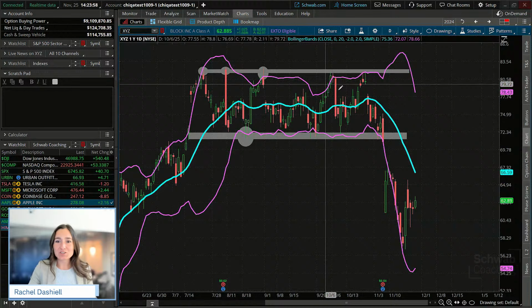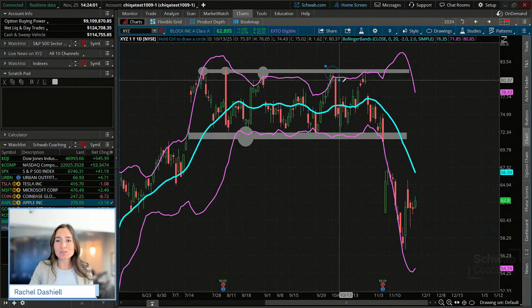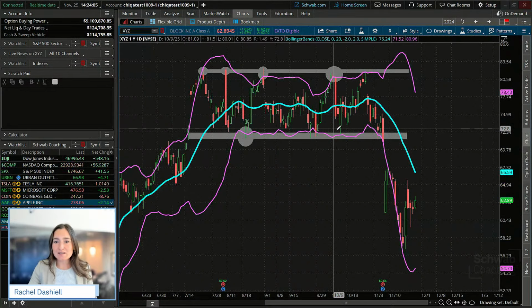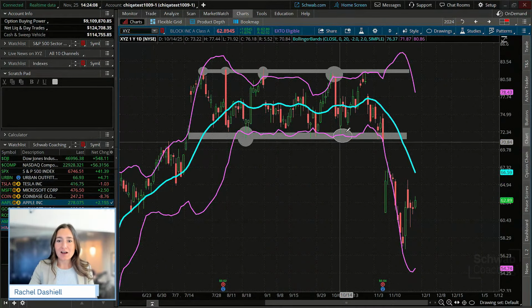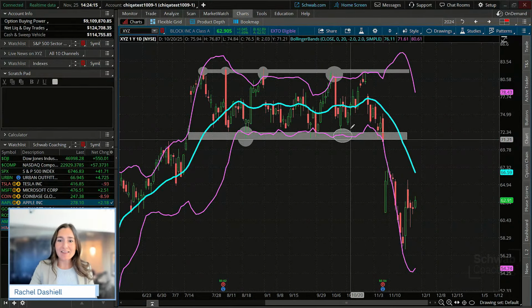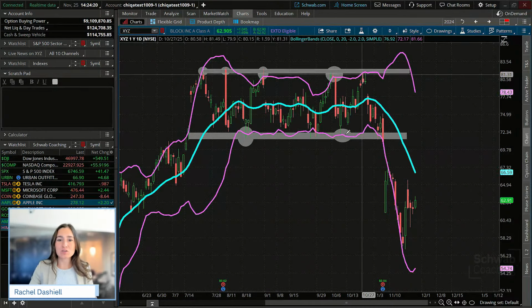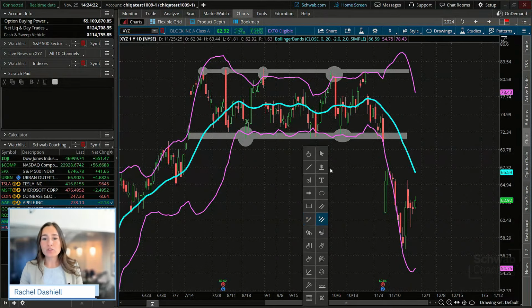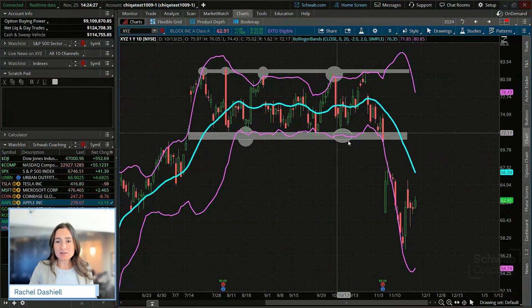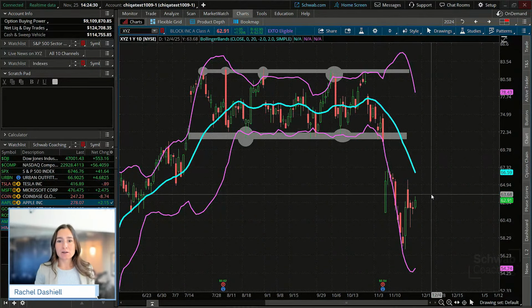Maybe you did want to take another stance where you sold short here with an upper break of the Bollinger Band, and then a few days later, when you saw it touch the lower value of the Bollinger Band right around that neckline or horizontal support, that is where you would close out that short and buy it back. So you can see how both short sellers and long buyers will trade the Bollinger Bands with that mean reversion strategy.